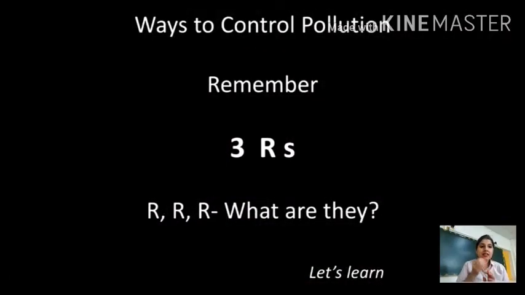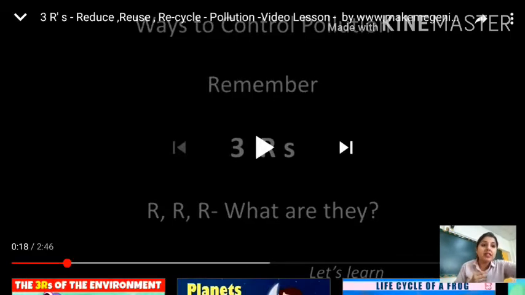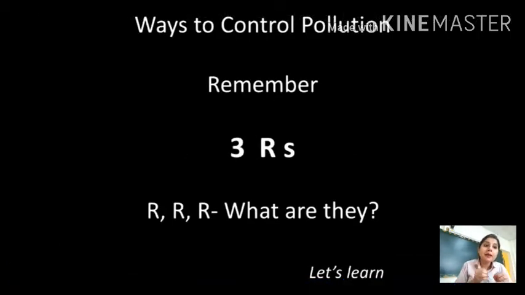So beta, now we are at the last topic of this chapter, right? We have discussed what is environment. We have also discussed how to keep our environment clean, and we have discussed different types of waste. Plus we have also discussed how to dispose of that waste. But what is the main thing with the help of which we can save our environment? So how can we save our environment?